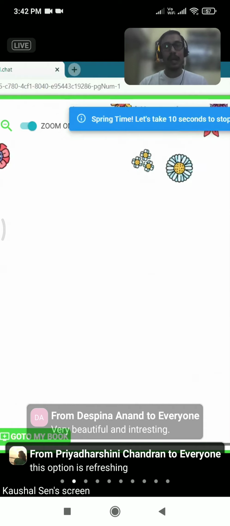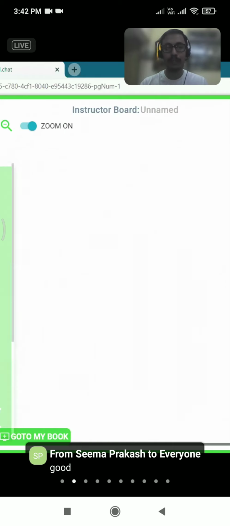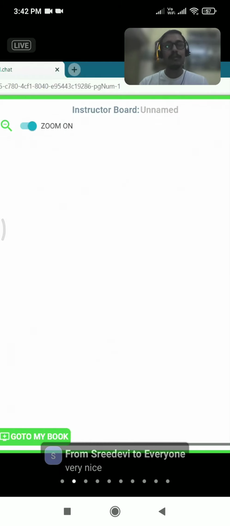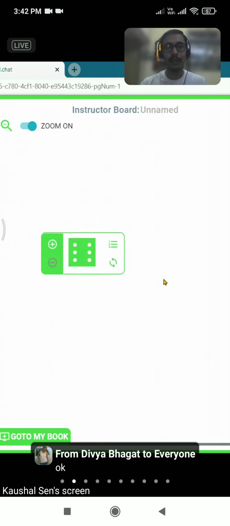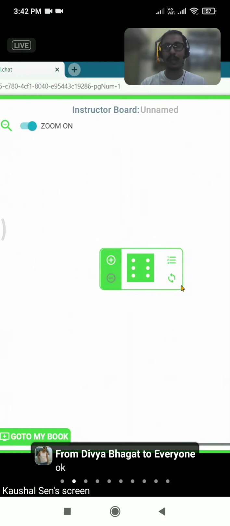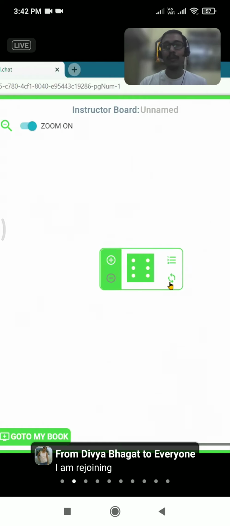Or the other way that I would like to showcase is from the tools section. Go to the tools part, you have the dice option. Now, using a dice, we can do a lot of activities, isn't it? So you have this dice and you can play some quick games. So you have this roll all option. So you just roll it out.